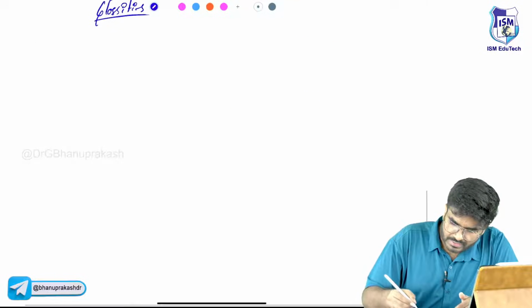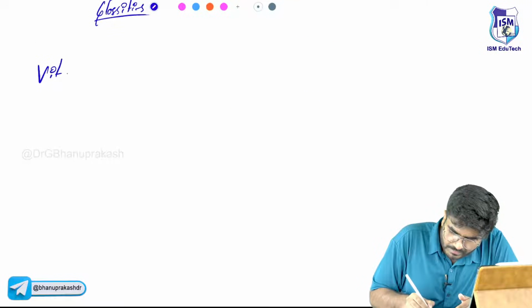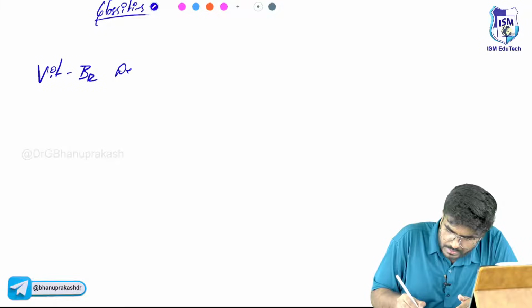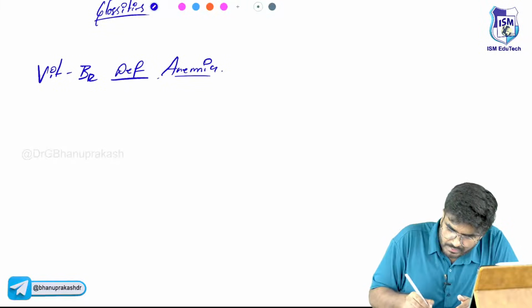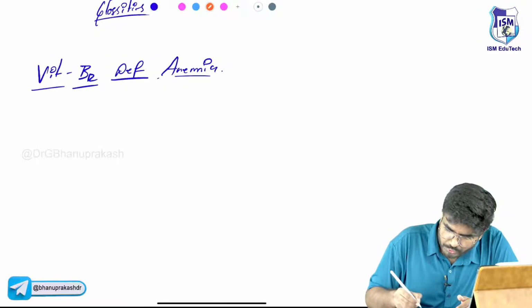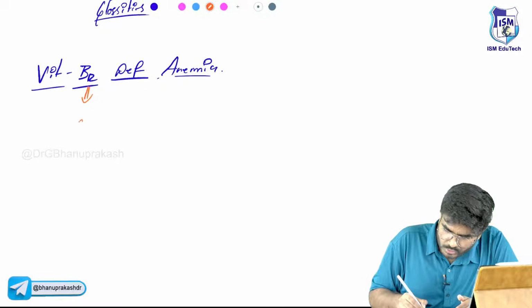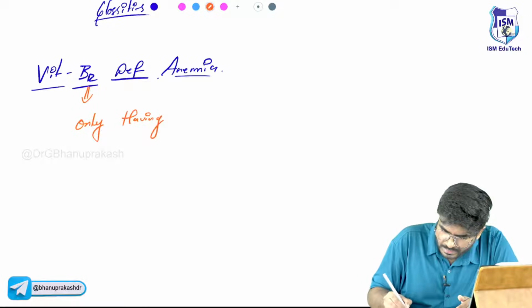After this, let's quickly start with vitamin B12 deficiency anemia. The important point I want you to know is that vitamin B12, cyanocobalamin, has only an animal source.